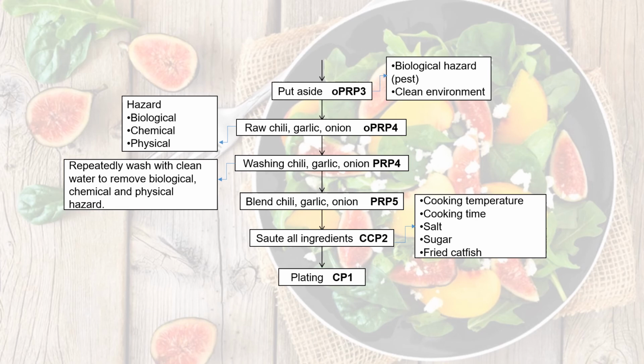Step 11 is saute all the ingredients. This step is a CCP, and in this step we have to control the temperature, the time, and also we add salt, sugar and the earlier fried catfish. Step 12 is plating.